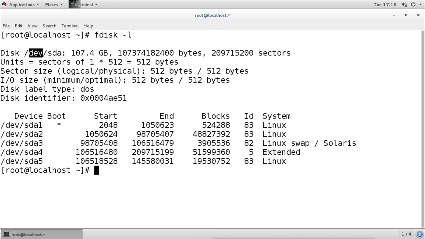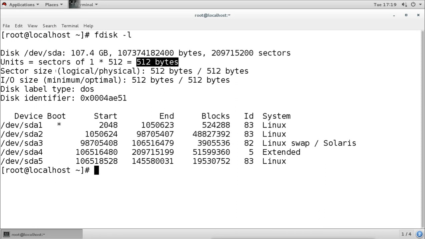Then this is the size of our disk in GB, and if it goes to bytes, then it is like this. This is the bytes. Then sectors. So this hard disk has this number of sectors. Then if you see the unit, the unit is sectors of 1 multiplied by 512, that is actually 512 bytes. So a single unit for doing input output is 512 bytes for our hard disk.